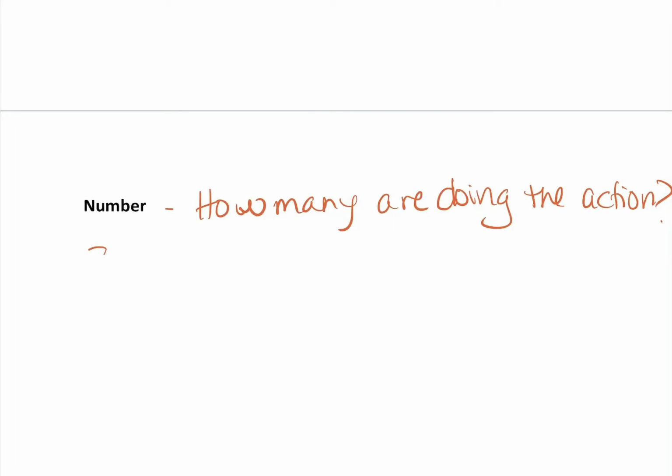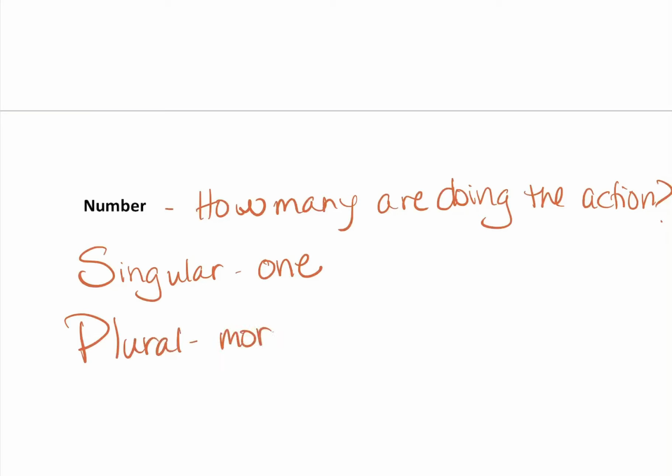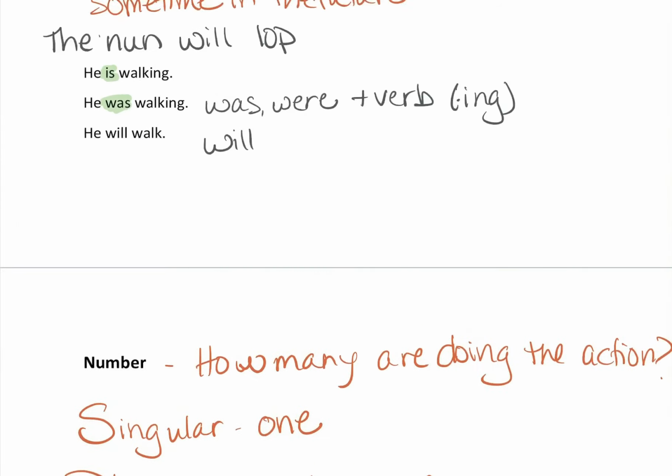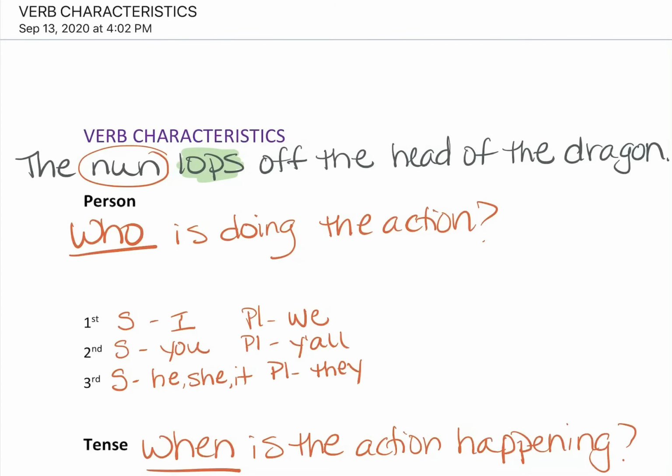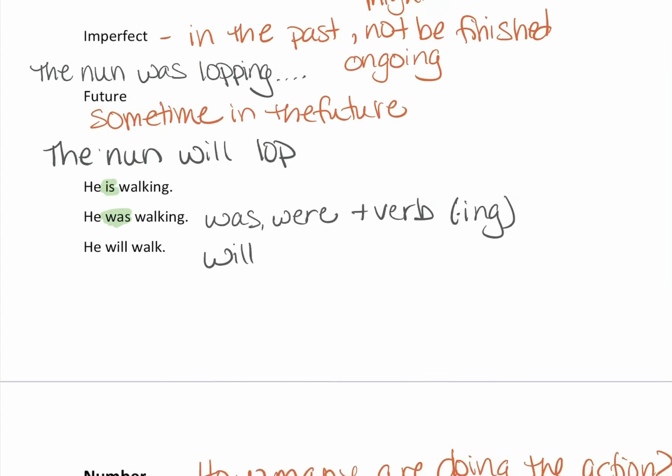We either have singular, you'll see me abbreviate it with a big S, and that just simply means one. And plural, which I do with a PL usually because there's lots of P's in Latin, so I do PL for plural, which is more than one. And that is pretty easy. Verb characteristics: person, tense, and number.